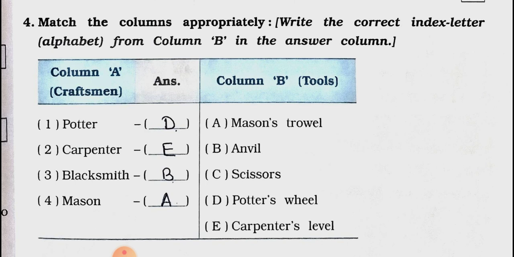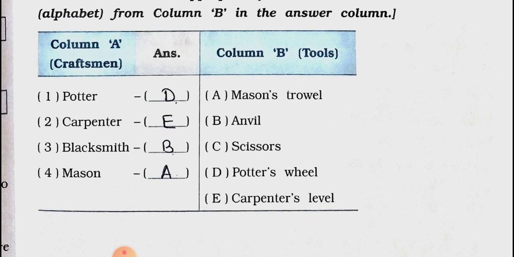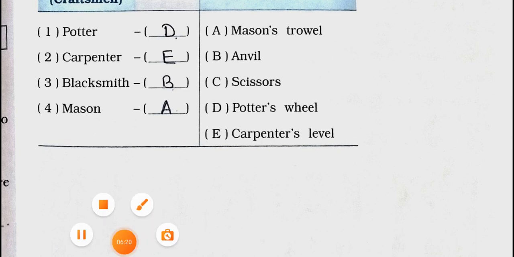And E, carpenter's level. Number 1, potter. Potter matches with the potter's wheel. Number 2, carpenter. Carpenter matches with the carpenter's level. Number 3, blacksmith. Blacksmith matches with the anvil. Number 4, mason. Mason matches with the mason's trowel. Now see the next page.